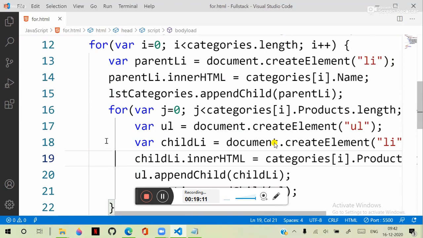jQuery will make it easy. jQuery is faster and easier. But remember, in interviews you are always tested in JavaScript only, because jQuery can do this in a simpler way, which you will see. But in interviews, nobody will ask you in jQuery. They will ask you in JavaScript only.